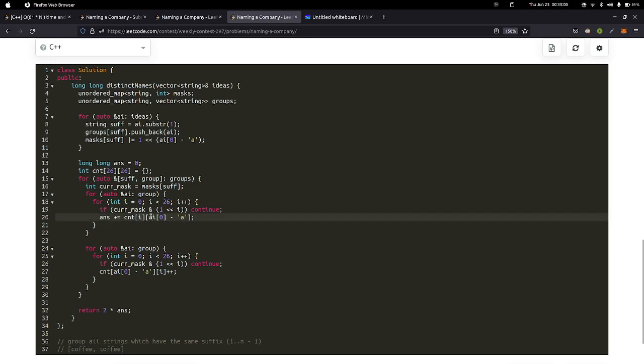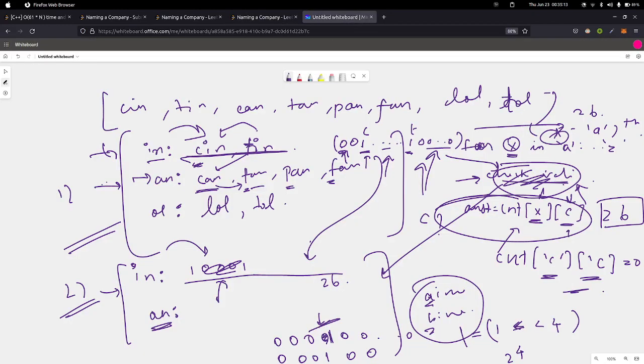and it doesn't have any string starting with a0, the current starting letter of the current string ai, in its group, right? So this basically means if I have pan, I will get all the groups before the current group.